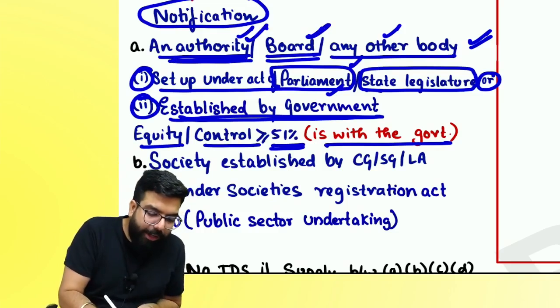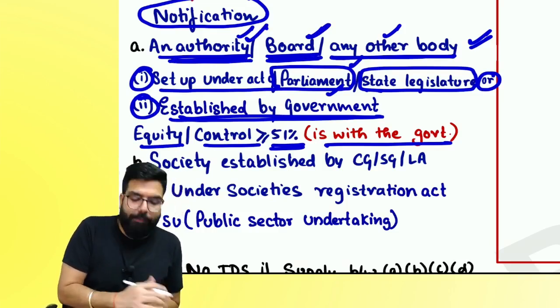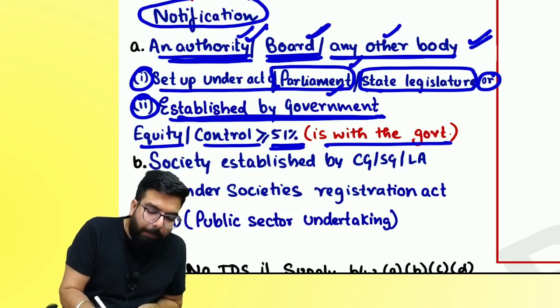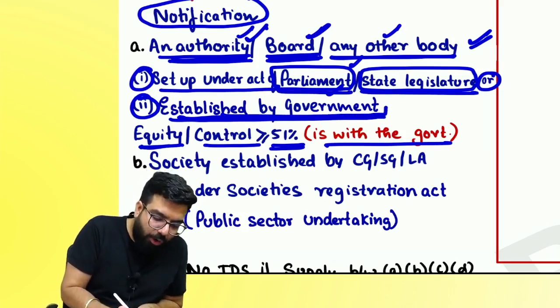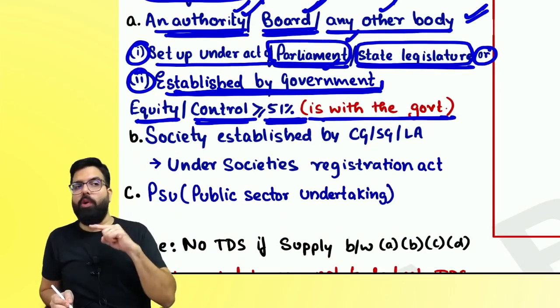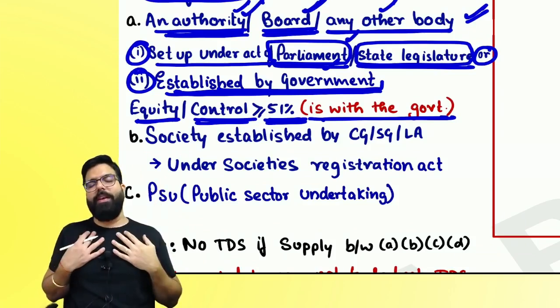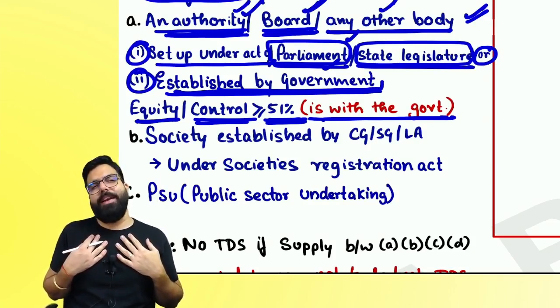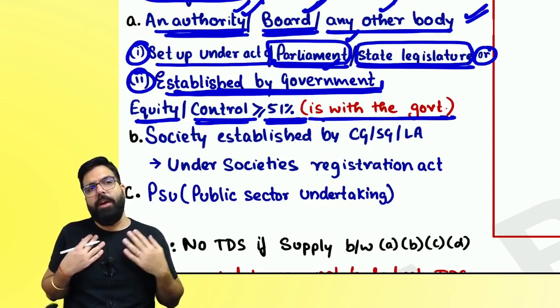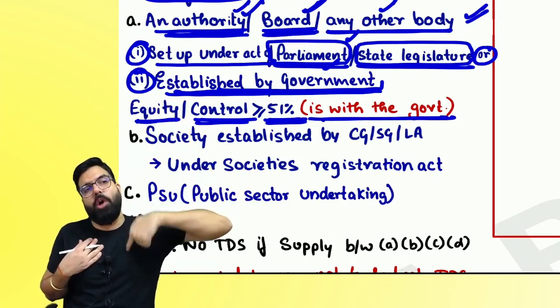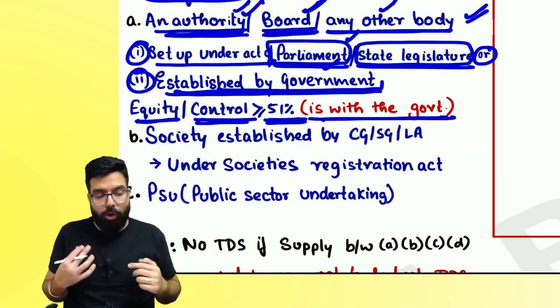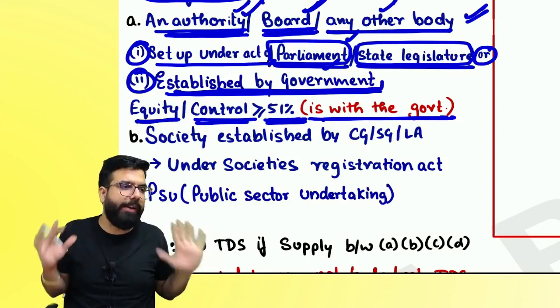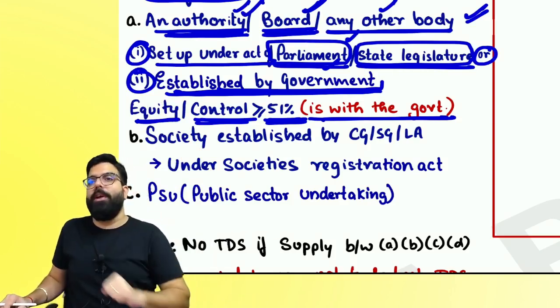If you are an authority, board, or any other body which is set up by whom? Parliament or state legislature, or you are established by the government, and who is running you? Equity and control is with whom? Government. Then they are telling you that you also have to deduct TDS. For example, suppose I am IRDA, Insurance Regulatory Development Authority. We are set up under the IRDA Act of the government, and in us, government holds more than 51% share. Do we have to deduct TDS? Yes.